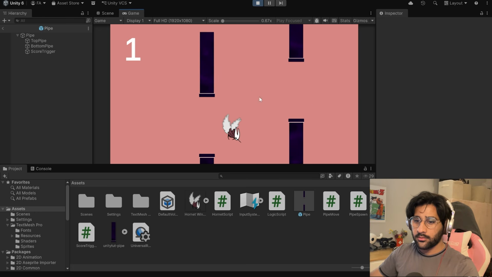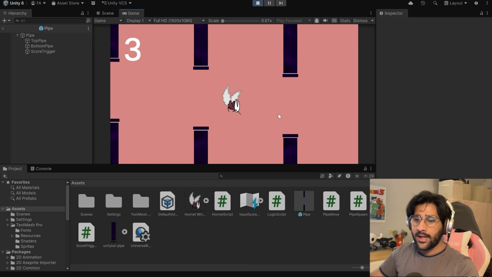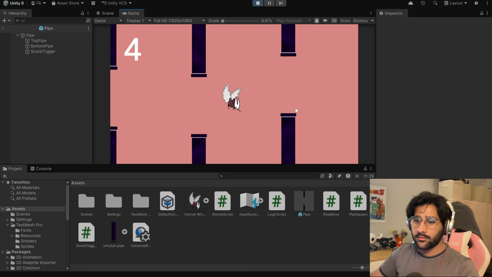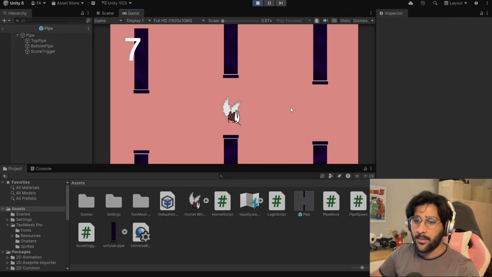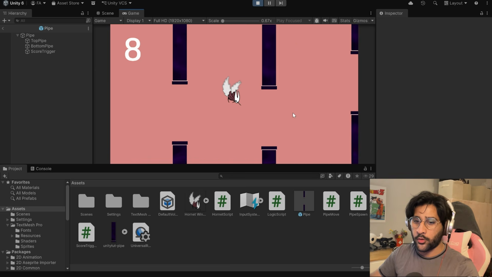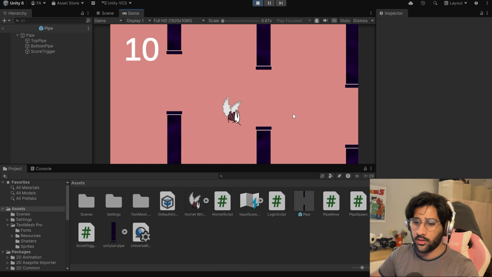Why? What? Why is that spawning like that? I mean, our triggers are working, but now that thing is spawning like... why are you like this? That makes no sense. Anyway, the score trigger is working right now, so that's pretty good, I guess. Holy shit.